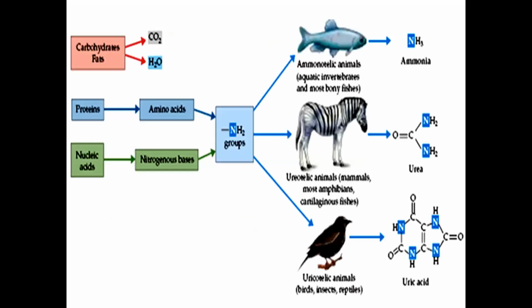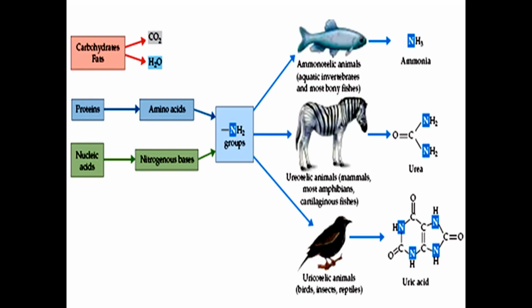Okay, now, as I have told, when carbohydrates and fats are metabolized, they are broken down into carbon dioxide and water. So the carbon dioxide is excreted through the gills, or in the lungs when we talk about the vertebrates. Okay, and when the proteins and the nucleic acids are broken down into simpler forms, they both carry the amino group. The proteins are broken down into amino acids, and the nucleic acids have nitrogenous bases. Okay, so they all have the amino group, and they are further broken down into nitrogenous compounds like ammonia, urea, and uric acid.